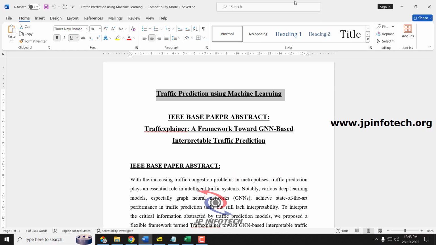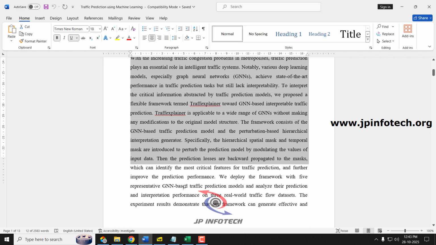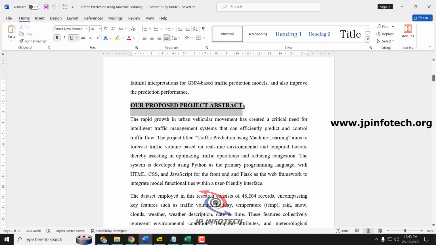Now let us see the details of our proposed system. Here you can see the proposed title, the IEEE base paper title, and the IEEE base paper abstract. Coming to our proposed project abstract: as mentioned, due to the increase in the transportation system, there is a major issue of traffic congestion. To avoid this, we have proposed traffic prediction using machine learning, which aims to forecast the traffic volume based on different features. This project is developed using Python as the coding language, and we have used HTML, CSS and JavaScript for the front end, and Flask as the web framework.